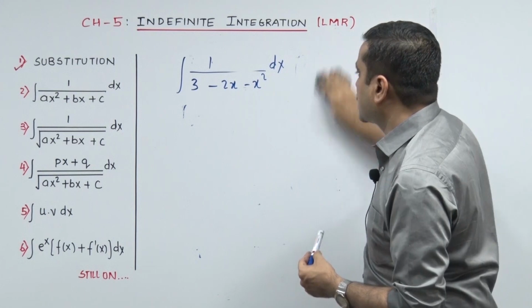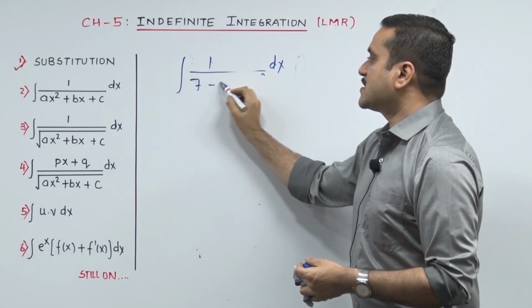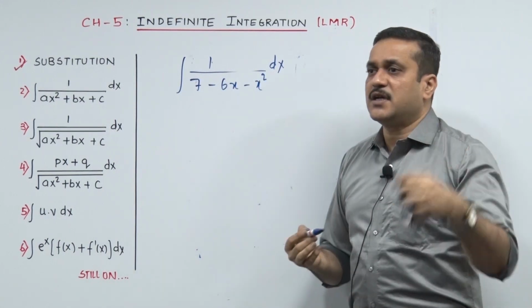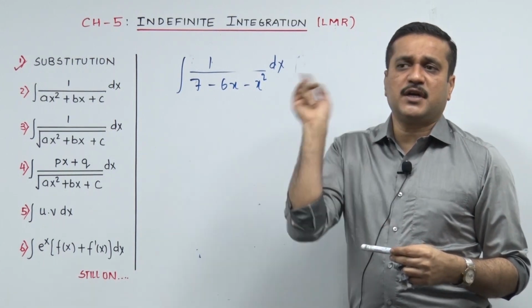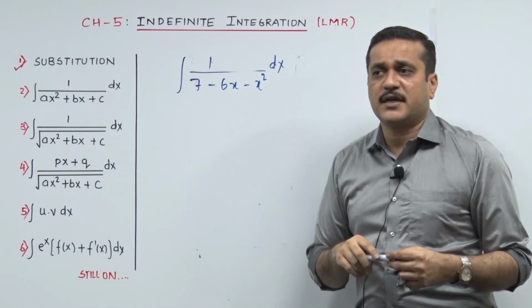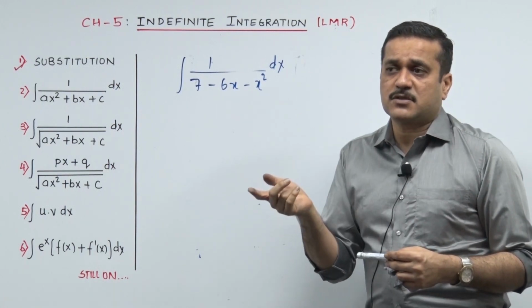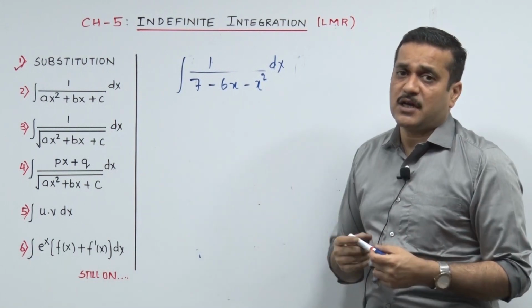Now, a little quadratics, I remember, which are quite famous: 1 upon 7 minus 6x minus x square. First of all, the student sees this straight flash in the paper, and the first point that will hit is 1 upon quadratic. The second point that will hit is, we need to either make it 1 upon x square minus a square. No sir, not possible. 1 upon a square minus x square, so that's likely over here.